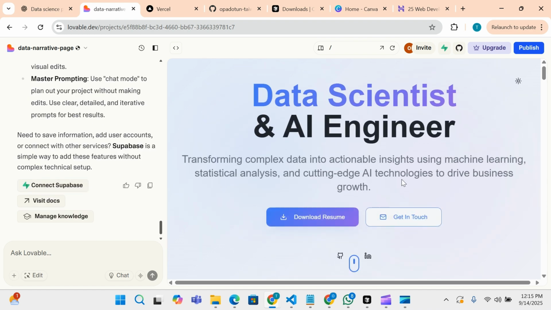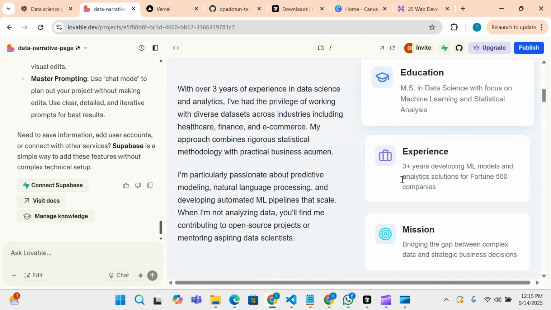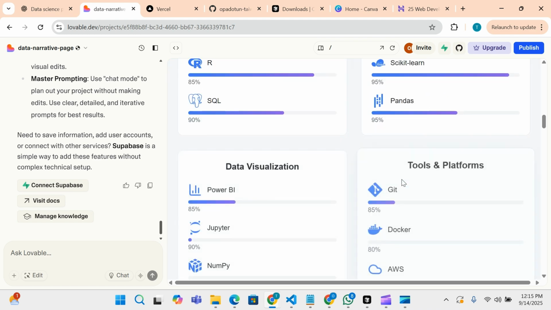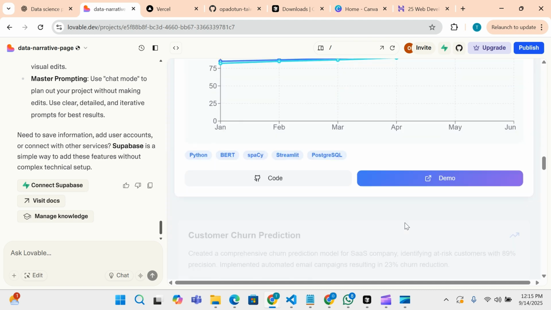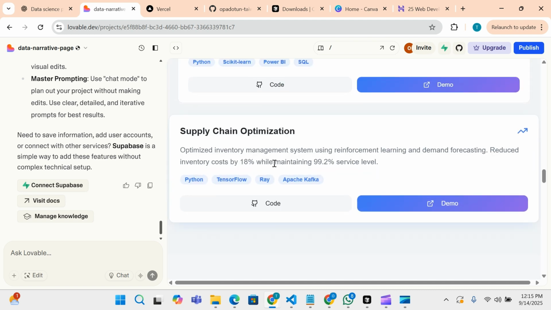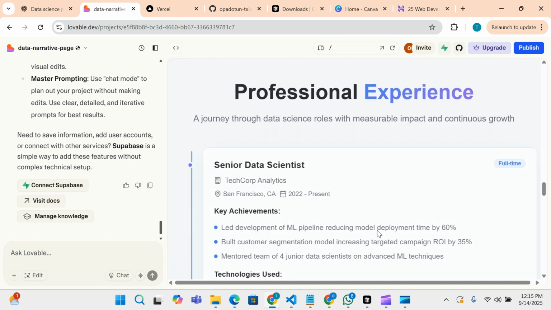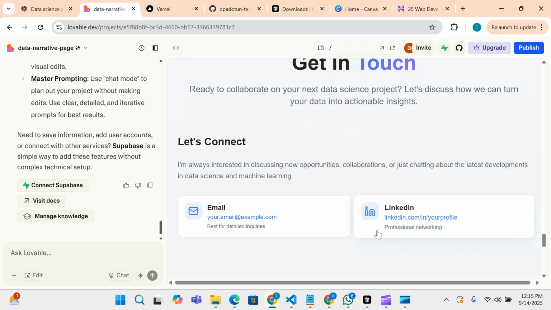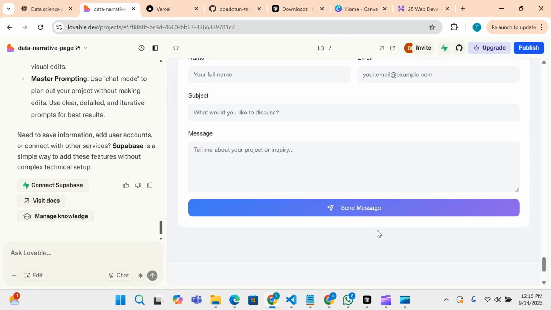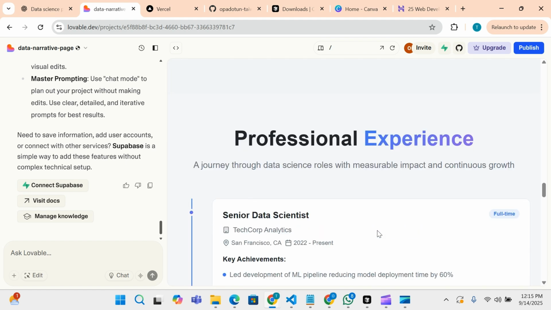So you can see this is the portfolio we are building about me. So basically, this is a very good portfolio. It even added sample projects. Yeah. So this is a very good portfolio for ourselves.